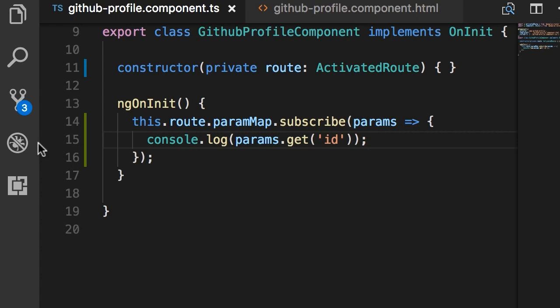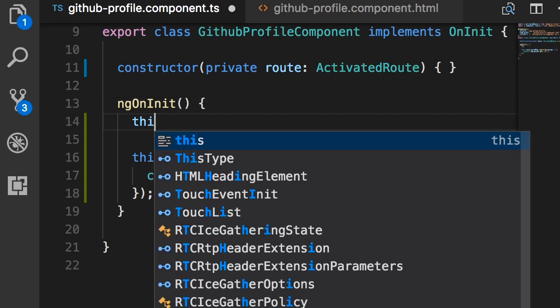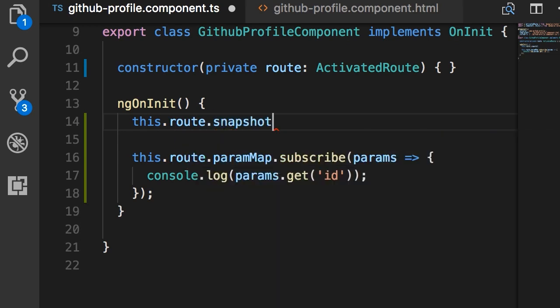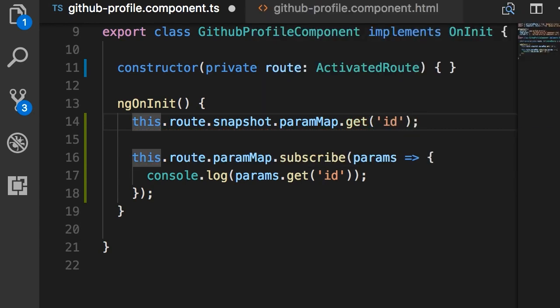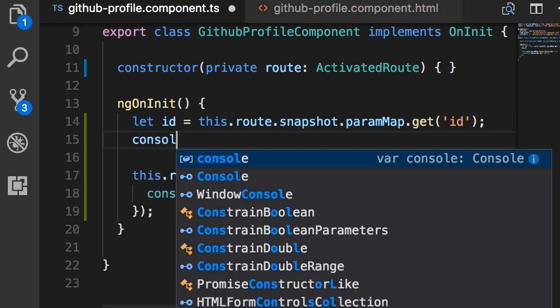But in your applications, if you don't have this kind of scenario, if you don't allow the user to stay on the same page and navigate back and forth, there is a simpler way to get access to route parameters. So if you're 100% sure that the user has to navigate away from this page, go somewhere else and then come back, instead of subscribing to an observable, you can use a snapshot. So here we can use this route.snapshot.paramMap. And this is the actual paramMap object and not an observable. So we can call the get method to get the id parameter. Store it here and then log it in the console.